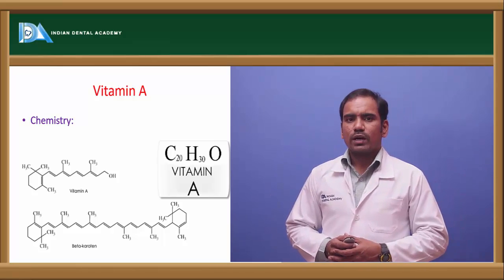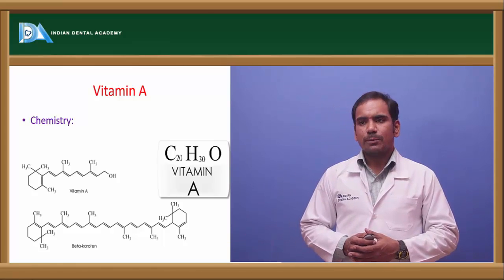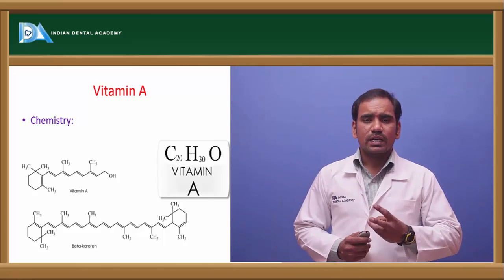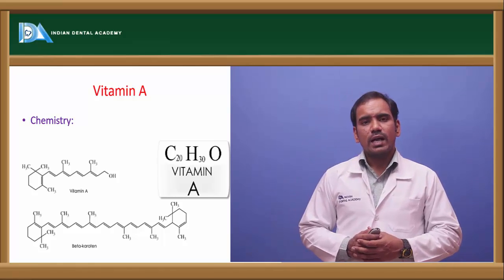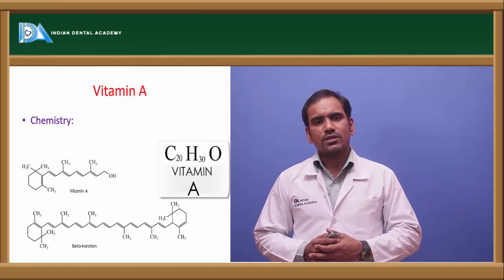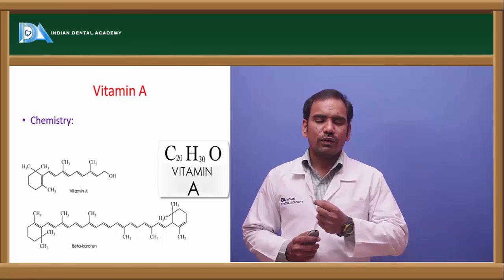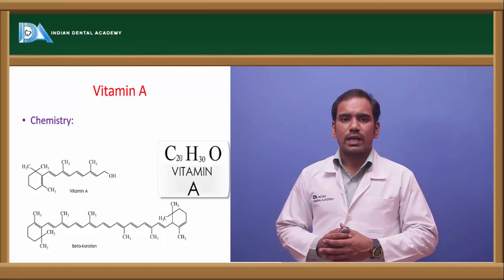Coming to fat soluble vitamins, first one, vitamin A. When you see its structure, chemistry, it exists in three forms: alcohol form, aldehyde form and acid form. The alcohol form of vitamin A is called retinol, aldehyde form is retinal, and the carboxyl group, when it is present in its side chain, we call it retinoic acid.